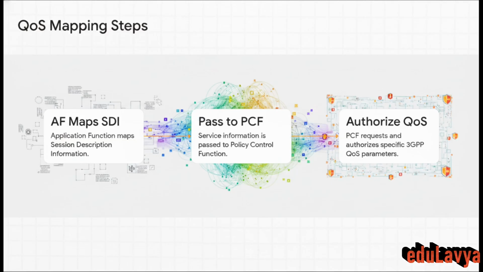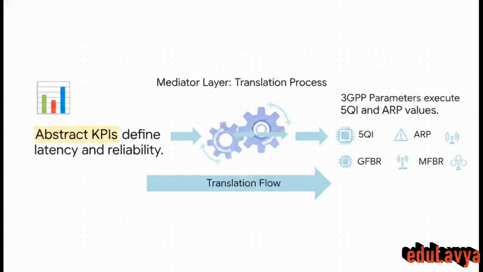Second, this service information is securely passed over to the policy control function, or PCF, which basically acts as the network's brain for rules and policies. Finally, the PCF requests and authorizes the specific 3GPP quality of service parameters needed to lock down those resources across the whole network. This mapping process is that vital mediator layer we talked about earlier.